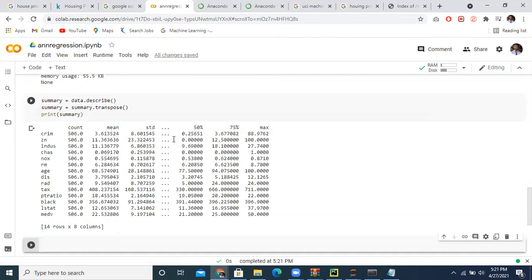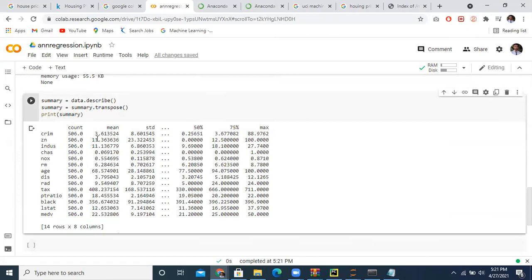After that, data.describe with transpose gives the summary of each variable: count, mean, standard deviation, median, 50%. You have already done this in machine learning.